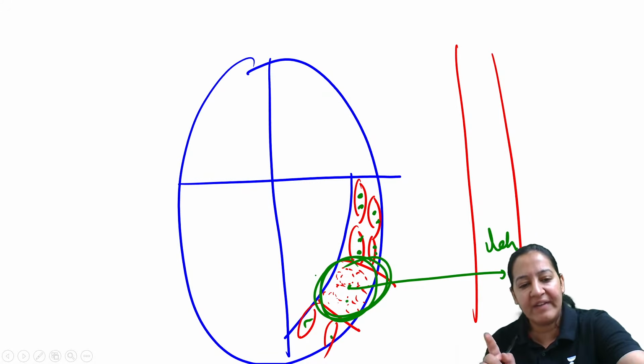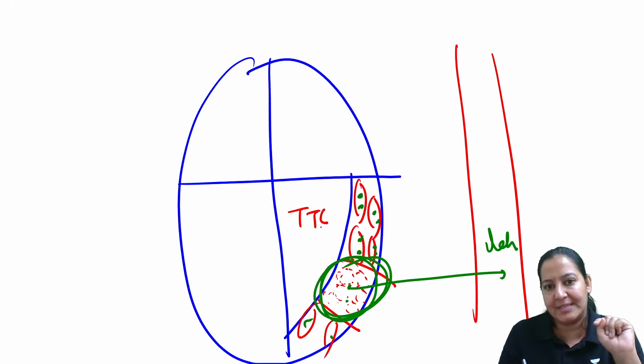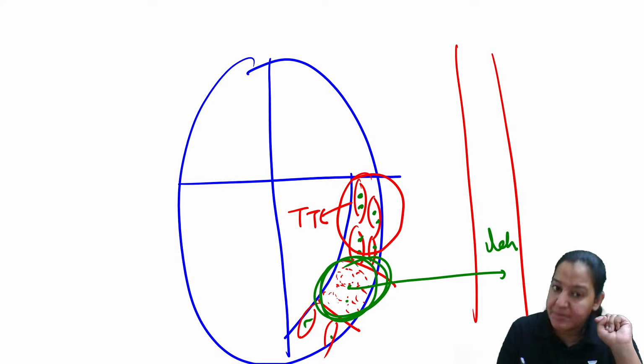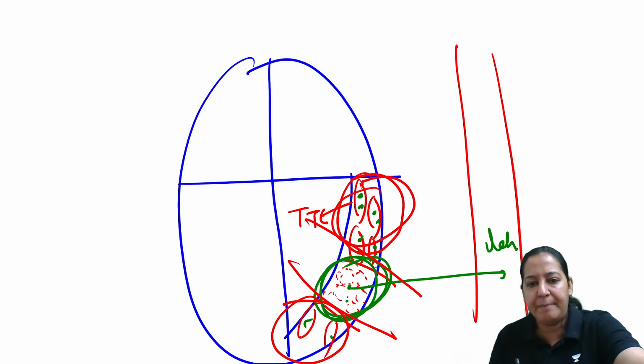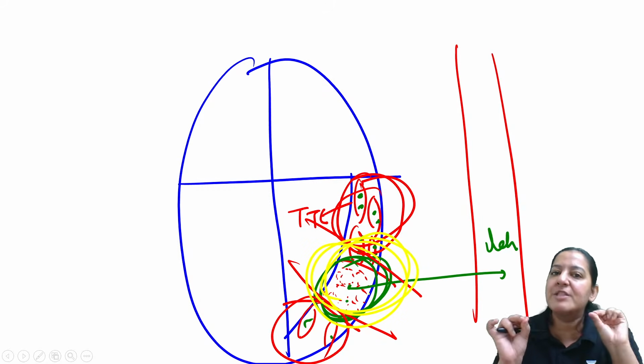Now, whenever you are giving TTC, it is a rule that TTC binds with dehydrogenase enzyme. So where will the TTC bind? TTC will bind in this area because dehydrogenase enzyme is present. TTC will be picked up by these cells. But it will not be picked up by these cells because these cells do not have dehydrogenase. So the principle is dehydrogenase.